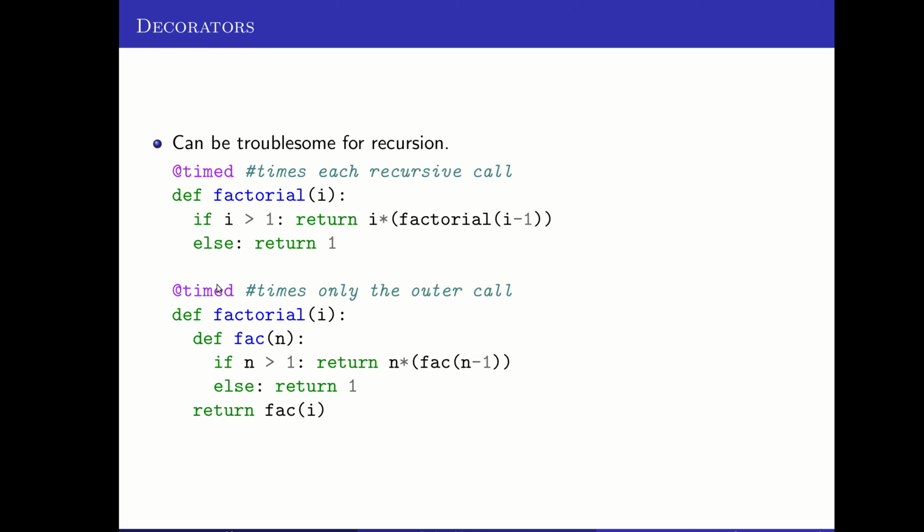So when I want to use a decorator, and I know my function is going to be recursive, what I do is I write a helper function so that the outer factorial gets replaced with the timed version of factorial. And the inner one is what's going to be used recursively. That way, the recursive calls don't get individually timed. I just time how long it took to do the whole factorial for whatever my parameter was.